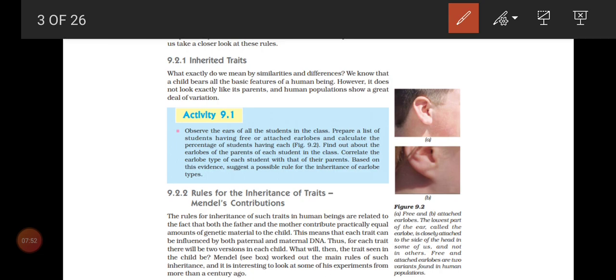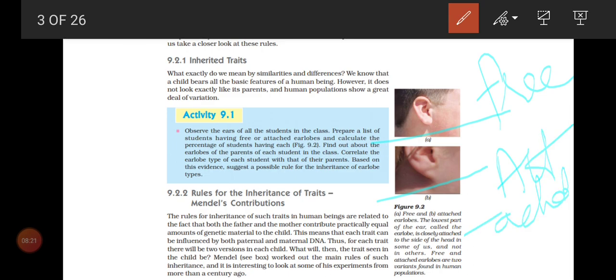Now look at these two pictures, children. First picture, the earlobe. What is the earlobe, children? Earlobe means the lower part of your ear. That is what we call the earlobe. For some people, the earlobe, now look at this picture A, is free. It is not attached to your face. And in the second picture, the earlobe is attached to your face. This we can call an attached earlobe. So these two we can call variations.